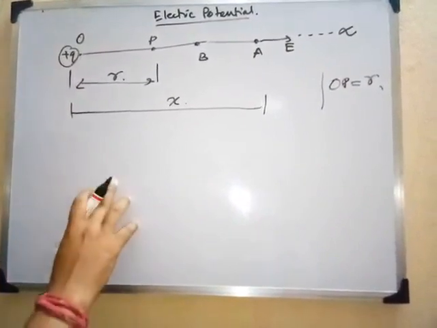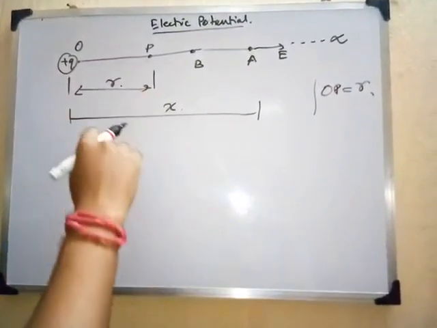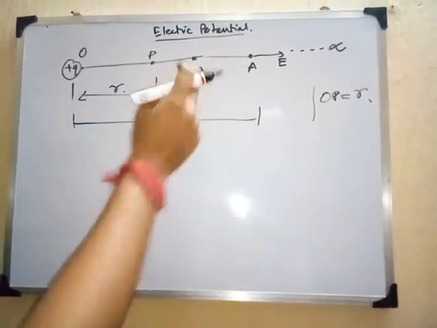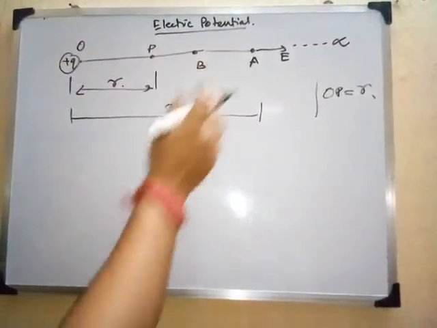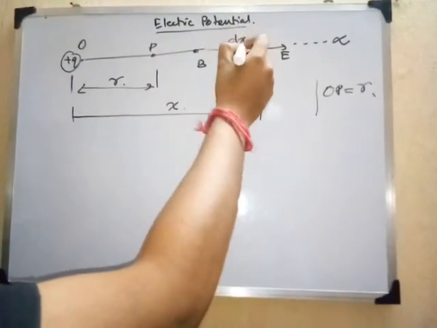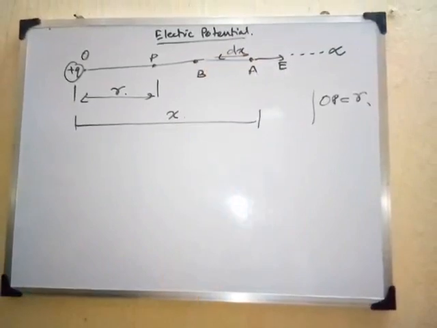So first we will find out the amount of work done that is required to move a unit positive charge from A to B, right? Let us consider this A to B as a small dx.